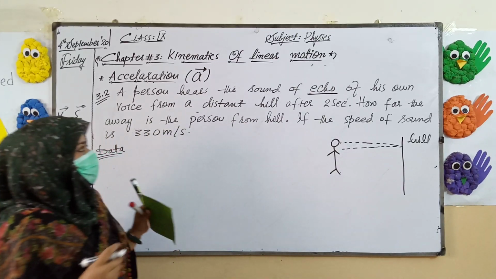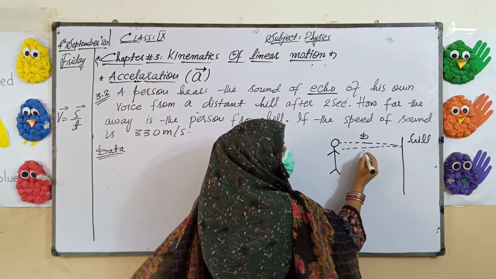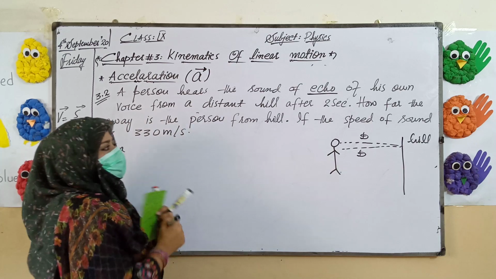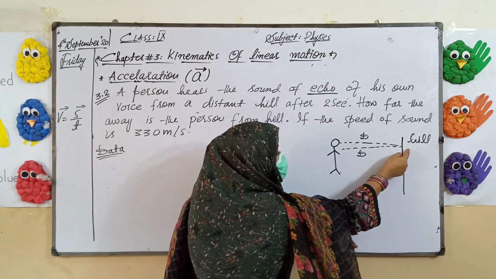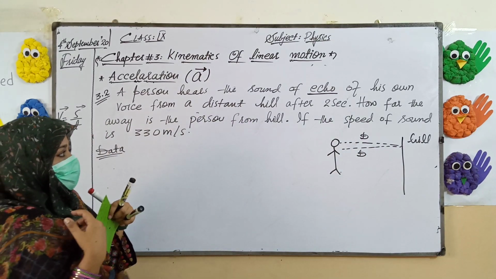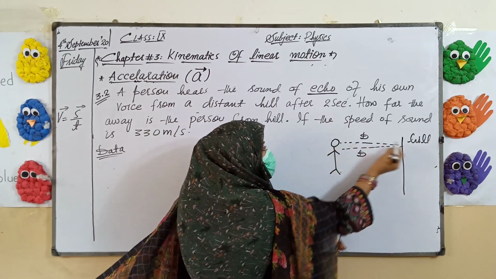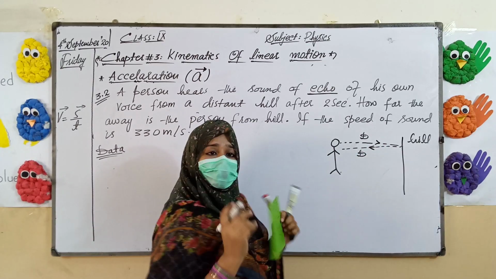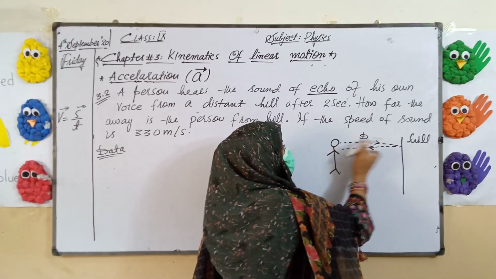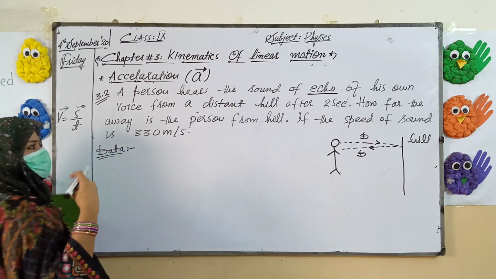Then what will happen here? The first distance is from the person to the hill, and the second distance is from the hill back to the person. So we have to calculate the distance between the person and the hill. Our answer will be from person to hill and from hill to person, but we have to calculate the answer for only person to hill. So here is a bit of a logical question.